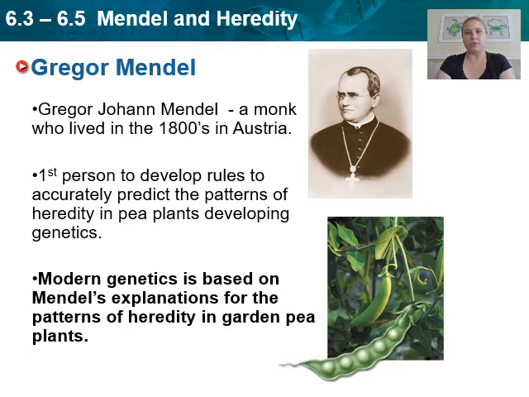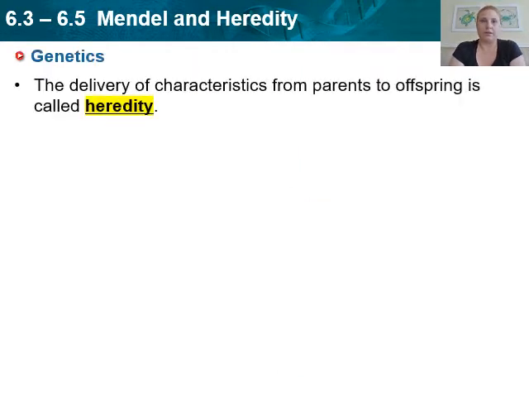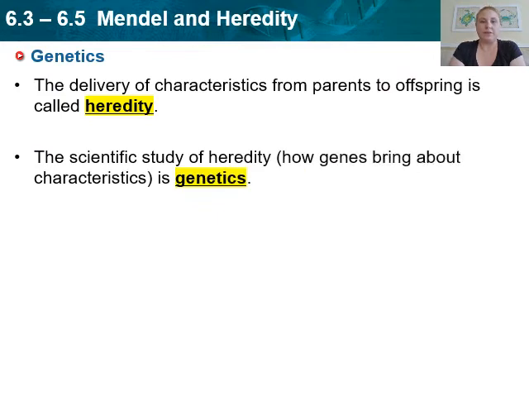So Gregor Mendel was a monk, and he is the first person to develop rules to accurately predict the patterns of heredity. And he did this using pea plants, because at the time, pea plants were very easy to grow and inexpensive. They grew very fast, and you could easily observe some characteristics. So the modern genetics that we actually use today are based on Mendel's explanations for patterns of heredity using these garden pea plants.